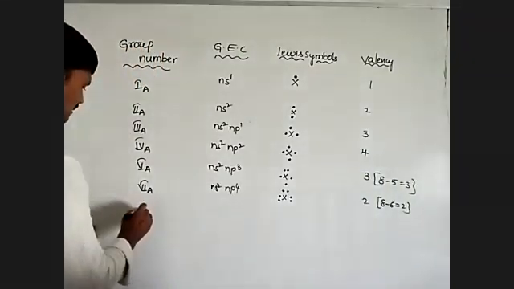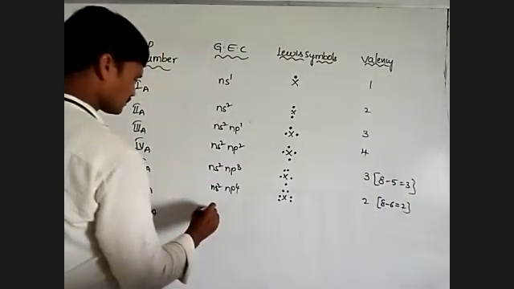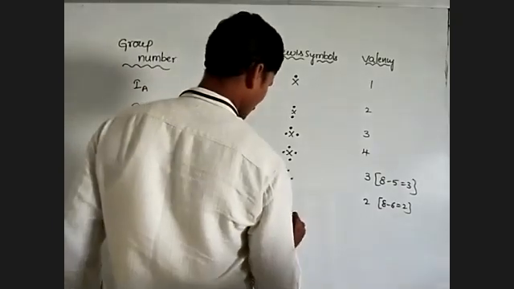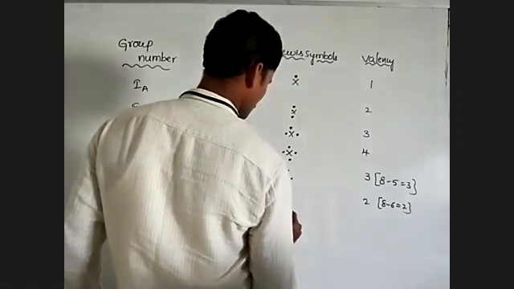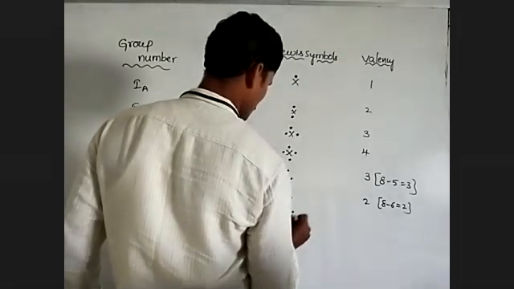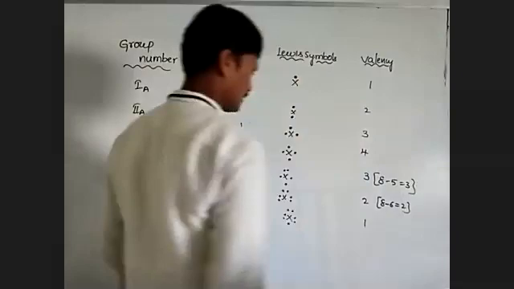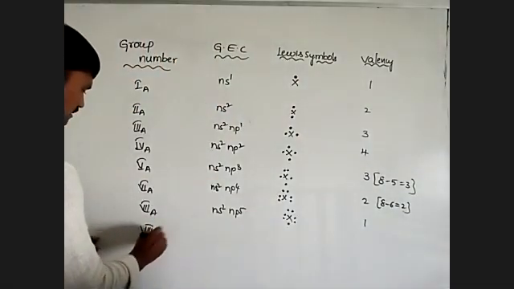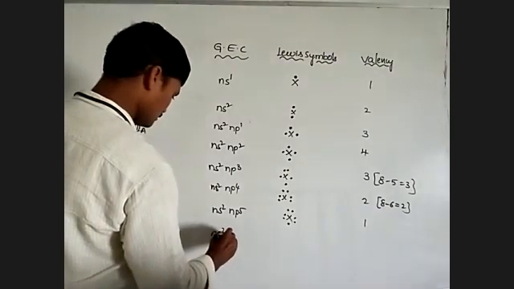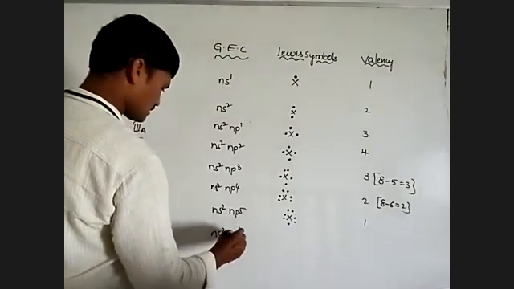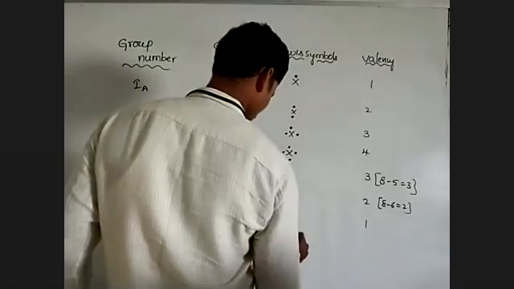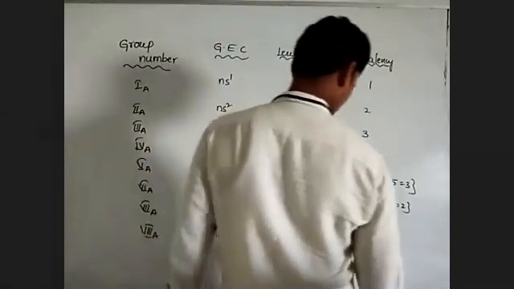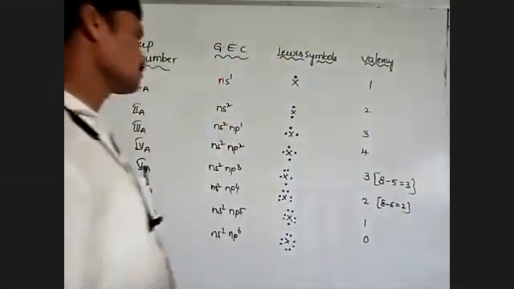Next, 7th A. Electronic configuration ns2 np5. There are 7 valence electrons, so valency is 1. 8 minus 7 is equal to 1. Next, last one, 8A: ns2 np6. 8 valence electrons. Here valency is 0. 8 minus 8 is 0.